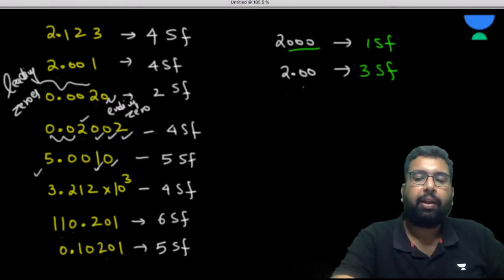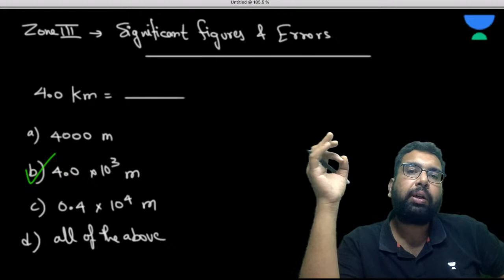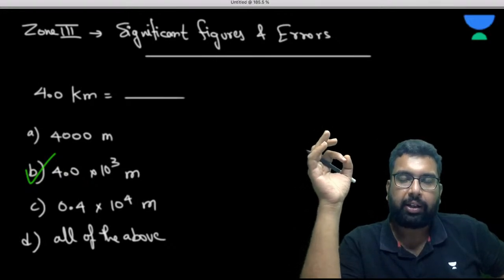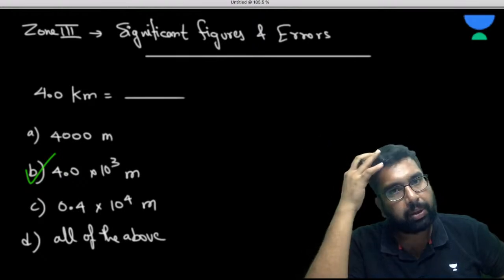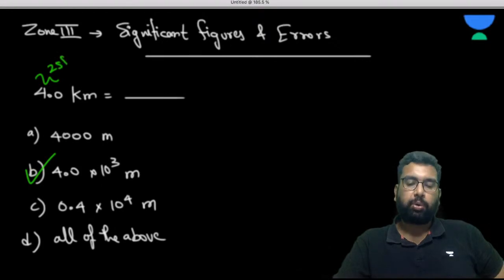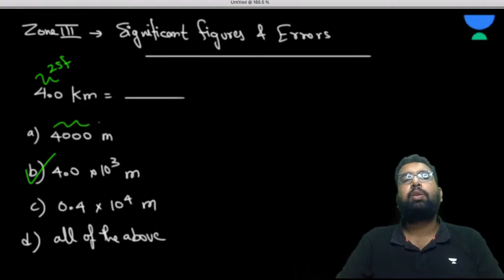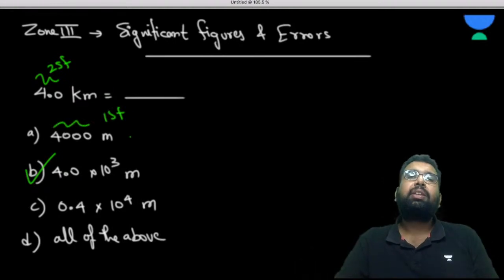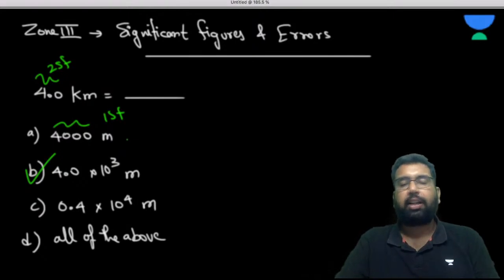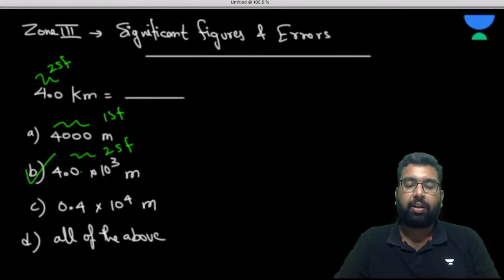Please answer me. Now, in the same way, if we come down to this question, what is the rule? In unit conversion, the significant figures must not change. Now, 4.0 kilometers has two significant figures. In this case, there is only one significant figure, so this conversion is not correct. Now in this, two significant figures are there, so this is the correct conversion, because in conversion the significant figures must not change.